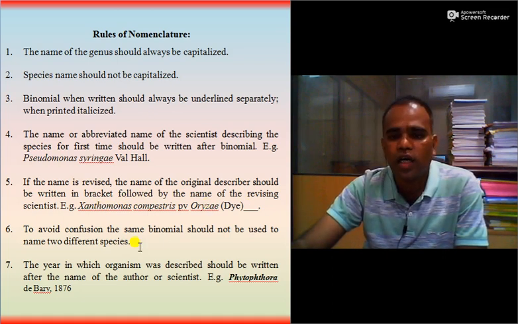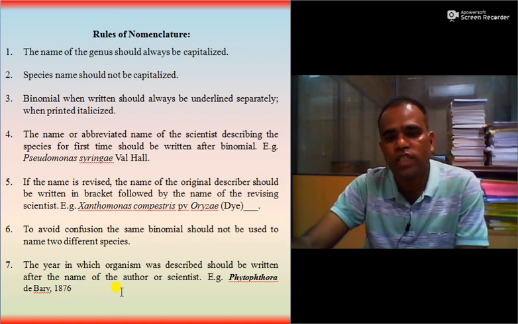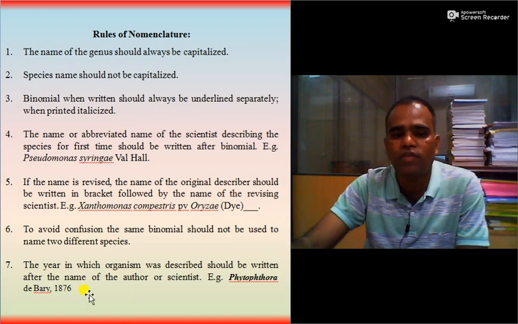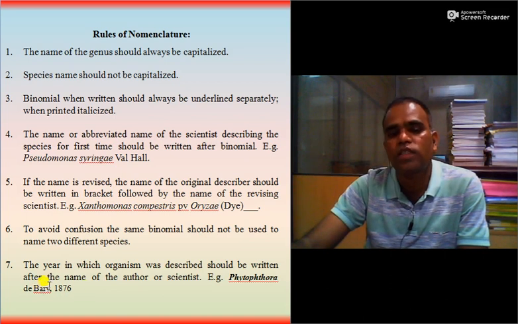To avoid confusion, the same binomial should not be used to name two different species. The year in which the organism was described should be written after the name of the author or scientist. Example, Phytophthora, the name of the scientist is de Bary and year 1876.